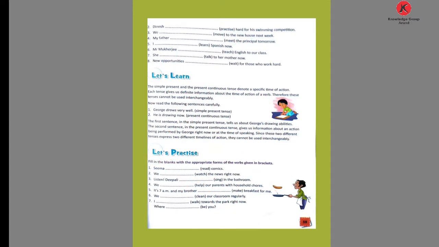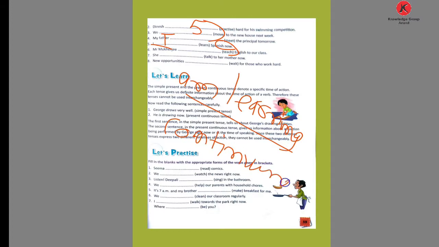Now comes number 5. I is given in the fifth. So what is the answer? I am learning is the present continuous form. I am learning Spanish now. Here the word now is given, which means at the time of speaking this sentence is formed. So I am learning Spanish. So the role of the sentence is continuing action. Continuing action is the role of the sentence.